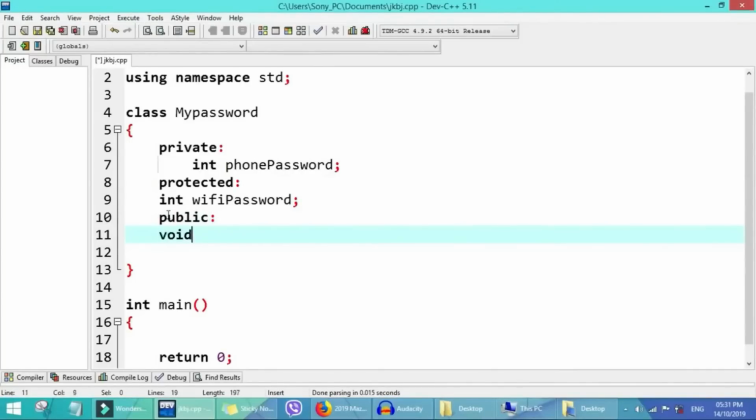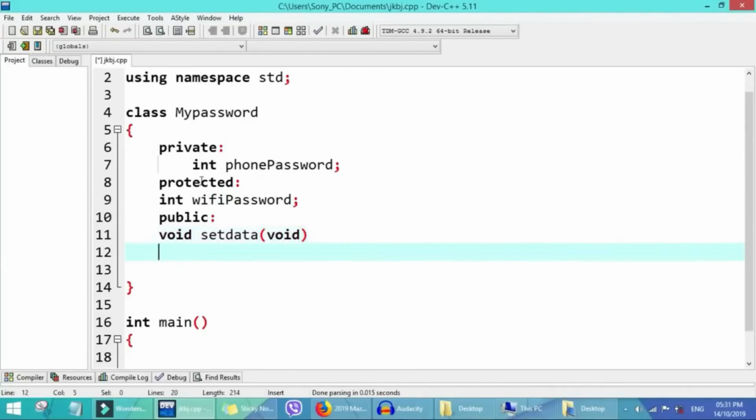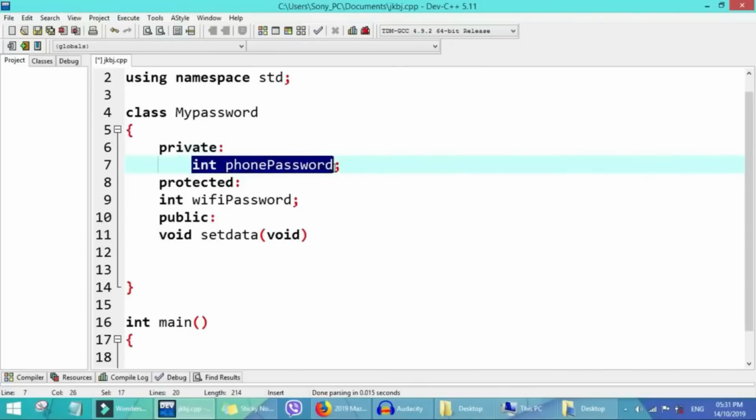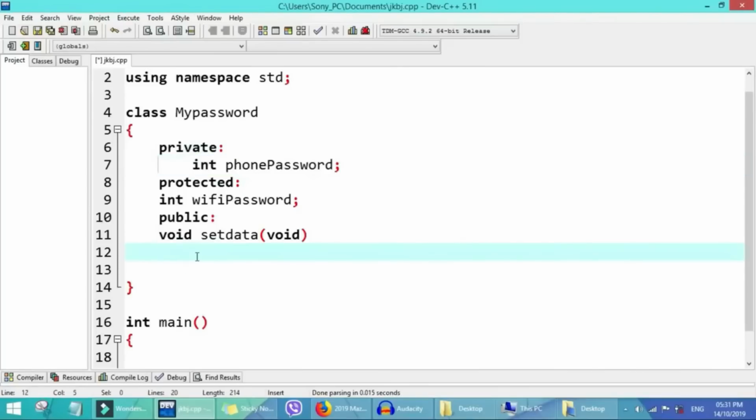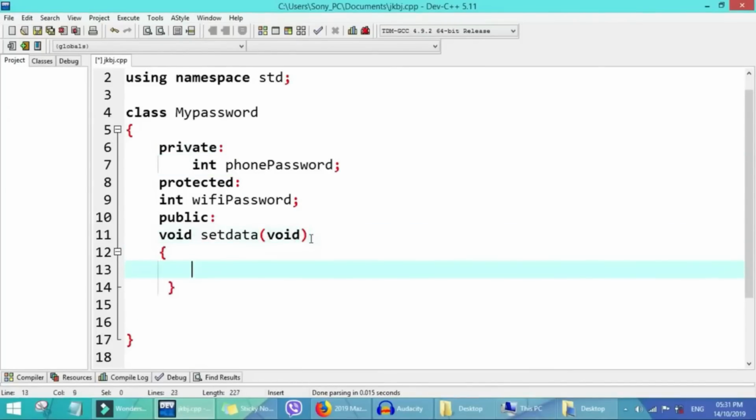So we'll say void set data. We don't need any parameter inside. So we copy this phone password right there. This phone password we mostly will give 1 2 3 4 5 to Mr. Toby's phone password.